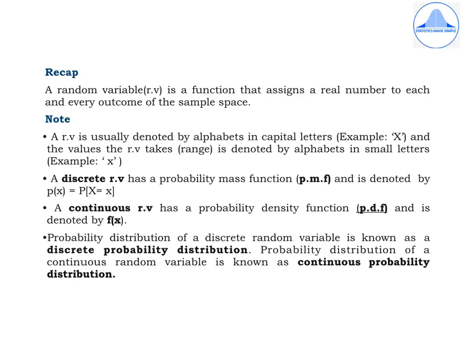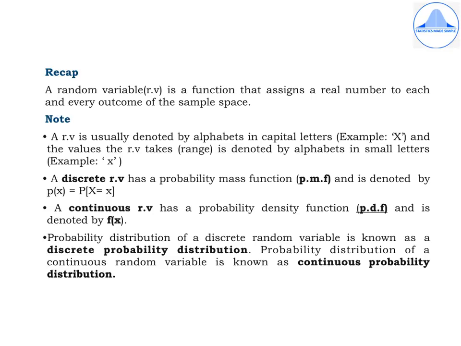There are two types of random variables, the discrete random variables and the continuous random variables. Let's not go into the definitions as you have already learnt it last year. Now the probability which is associated with a discrete random variable is called as a probability mass function, PMF, and is denoted by P of x is equal to probability of capital X equal to small x. And a continuous random variable has a probability associated with it which is called as a probability density function, PDF, and is denoted by f of x.